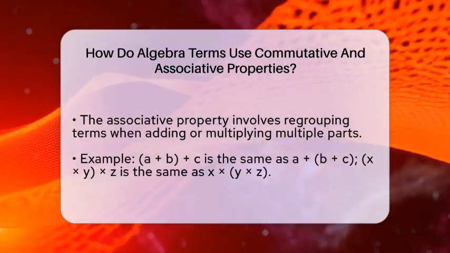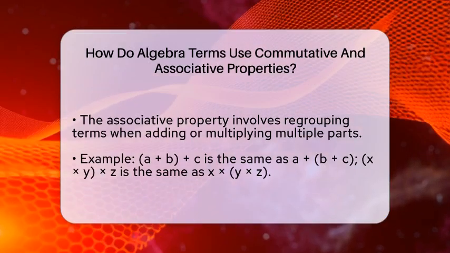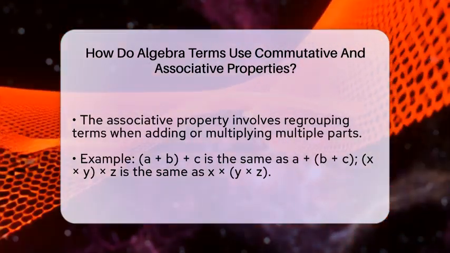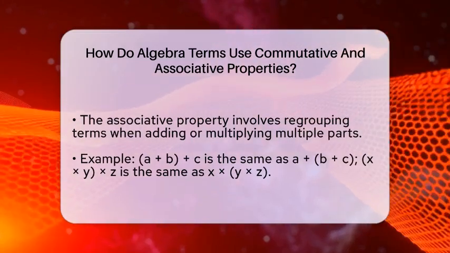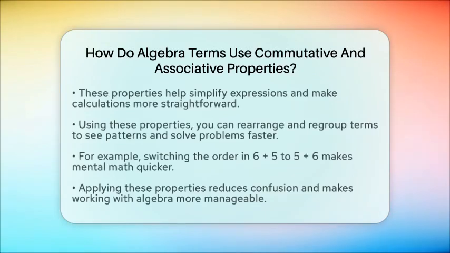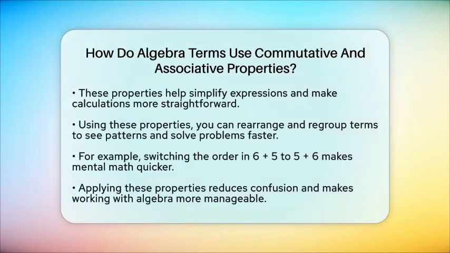Using these properties, you can rearrange terms to make calculations easier. For instance, in the expression 4 times x times 27, you can regroup as 4 times x, then times 27. Or in 6 plus 5, switching to 5 plus 6 makes mental math faster. These properties help you see patterns and simplify expressions quickly.